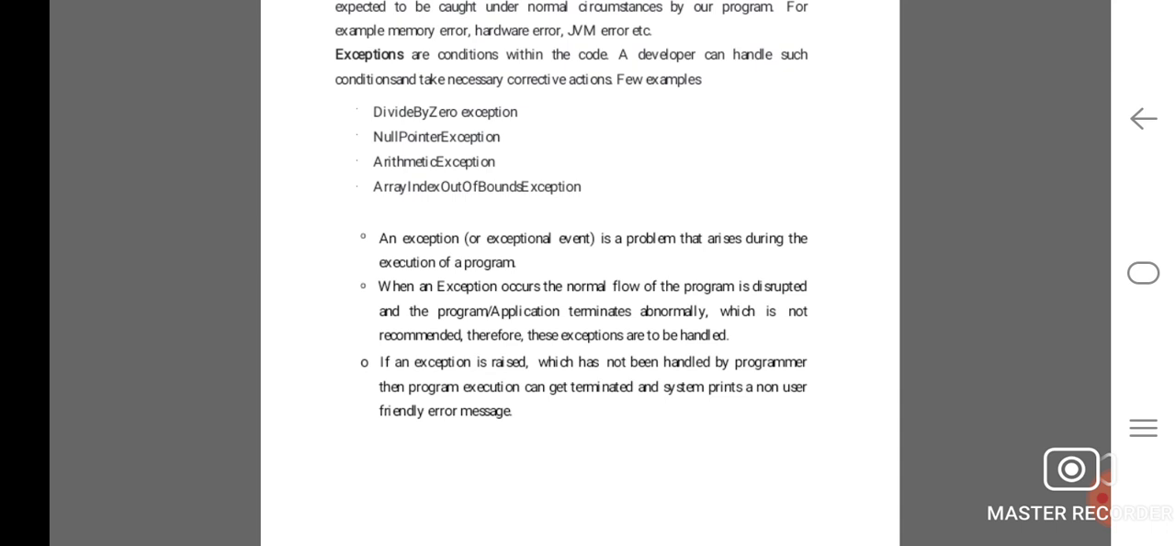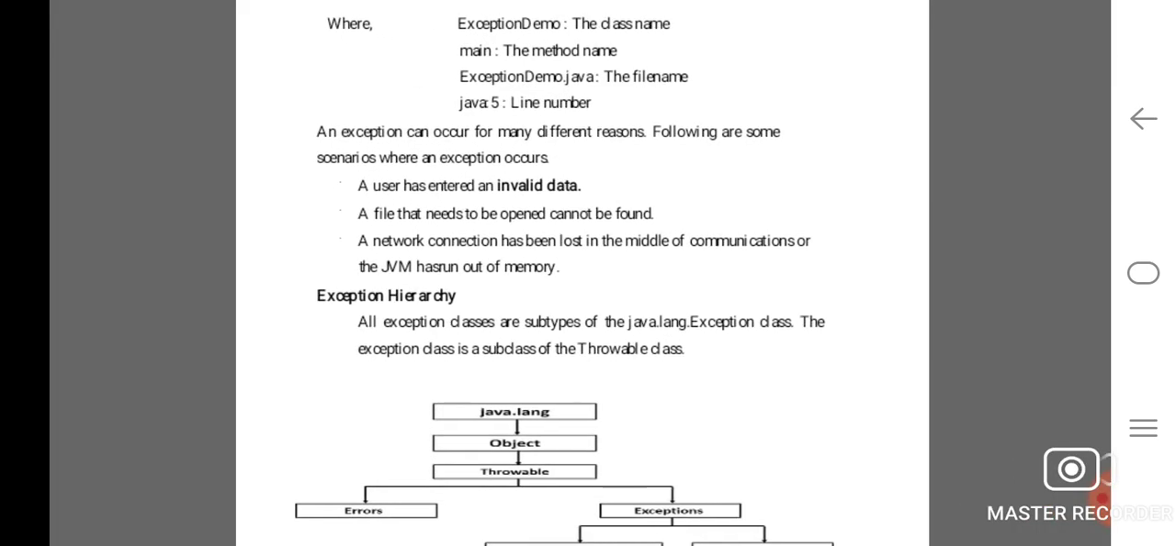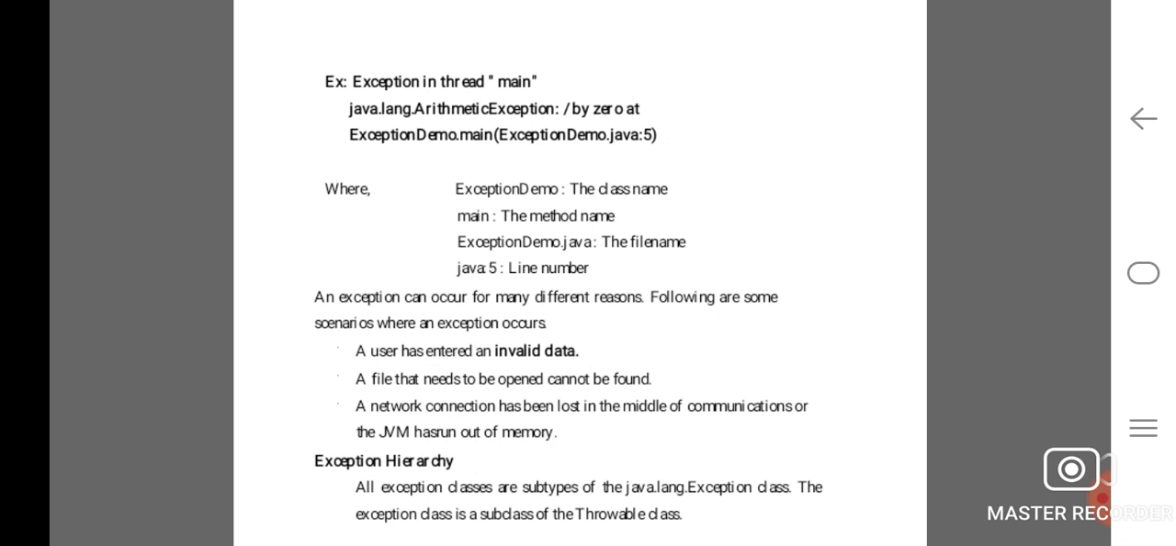If an exception is raised which has not been handled by the programmer, then the program execution can get terminated and the system prints a non-user-friendly error message. For example: Exception in thread main java.lang.ArithmeticException: divide by zero at ExceptionDemo.main(ExceptionDemo.java), where ExceptionDemo is the class name, main is the method name, ExceptionDemo.java is the file name, followed by a line number.